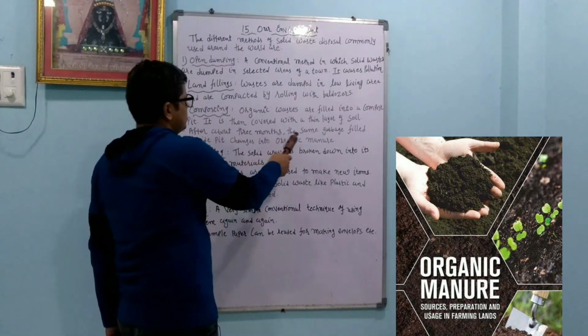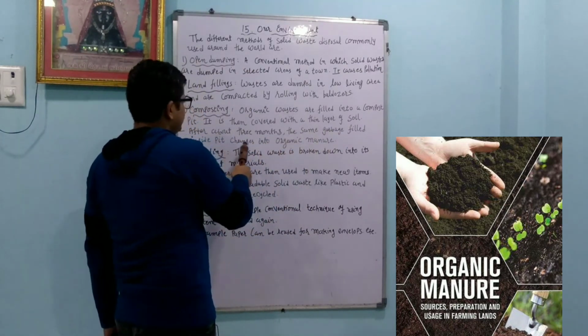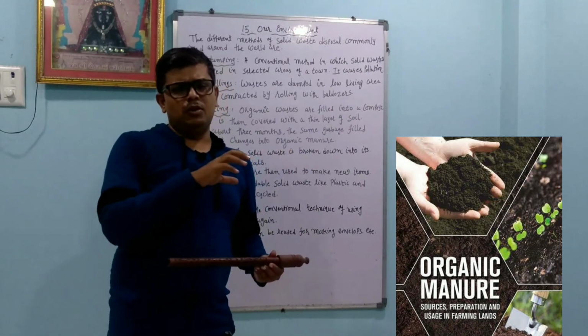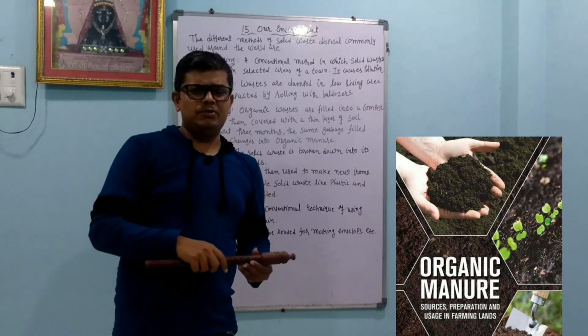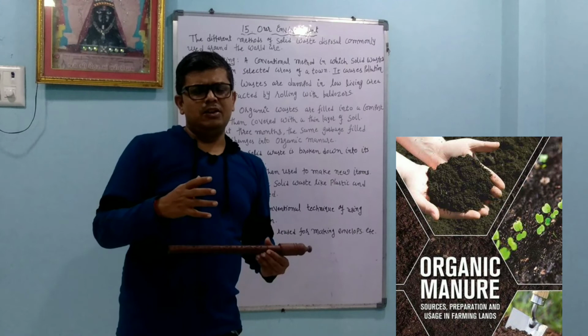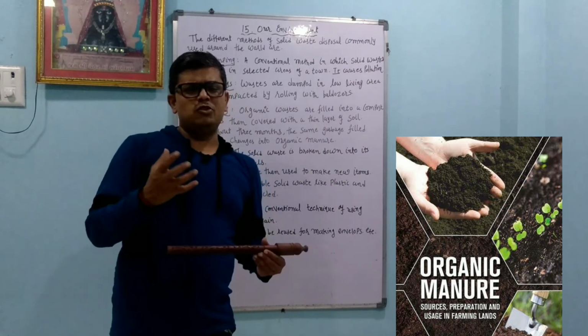After about 3 months, the same garbage filled inside the pit changes into organic manure. Because of the pressure and temperature, the organic waste is converted into organic manure. Dear students, you know the meaning of organic: the compounds which are obtained from the organs of plants or animals.